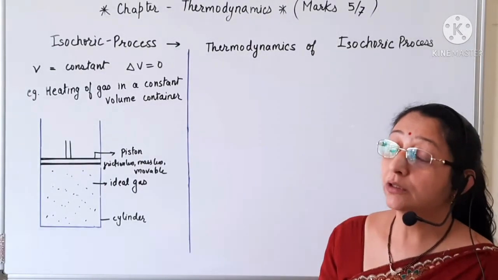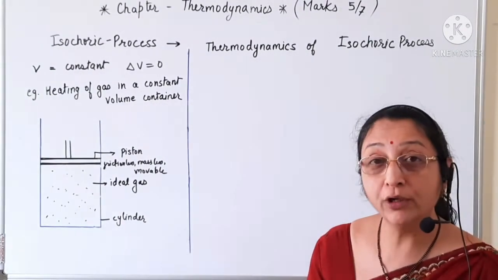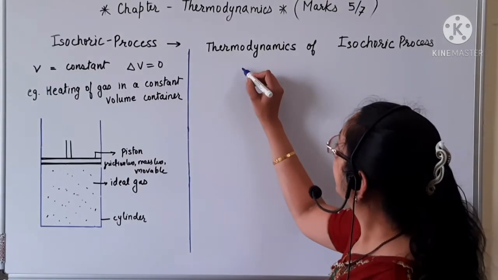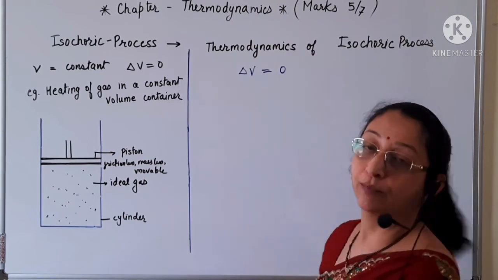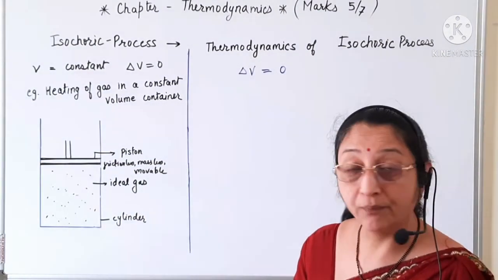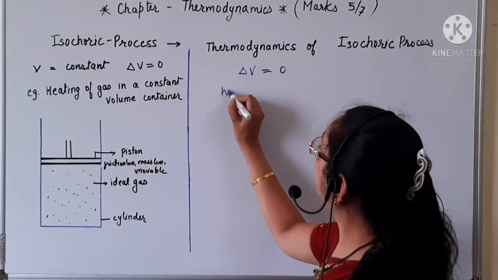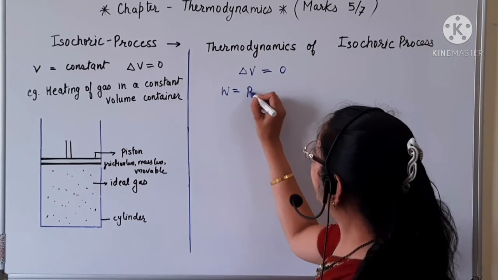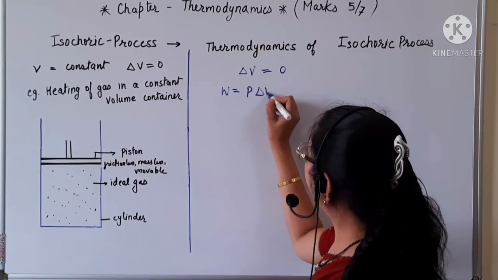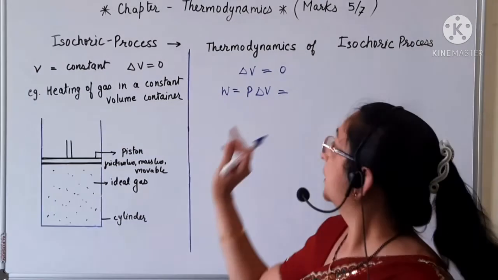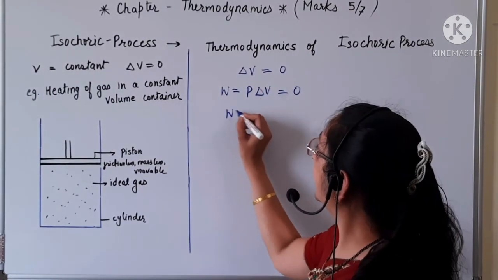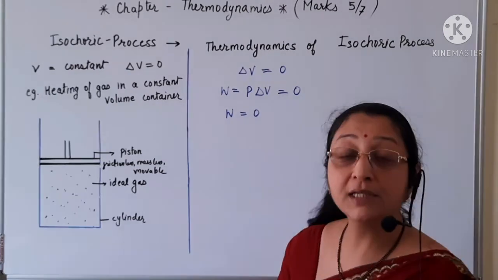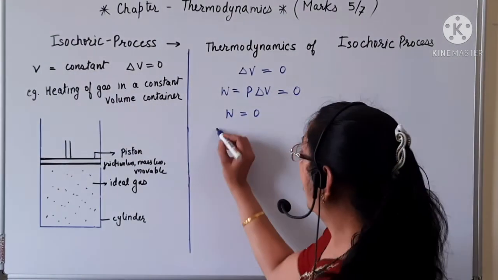According to the thermodynamics of the isochoric process, we know that delta V is equal to 0 because the change in volume is 0. We know that work done is P delta V, and since delta V is 0, P delta V is 0. So work done in the isochoric process is 0. Let this be equation 1.